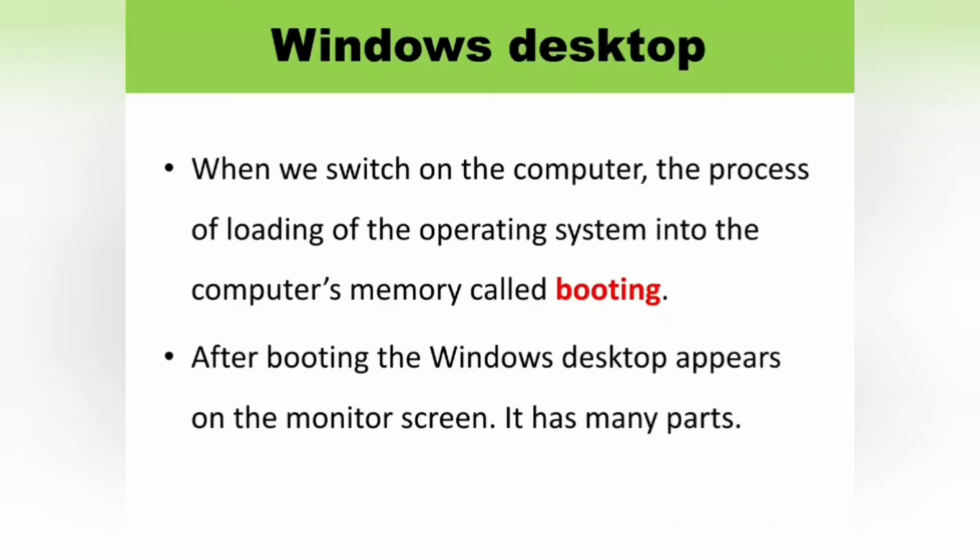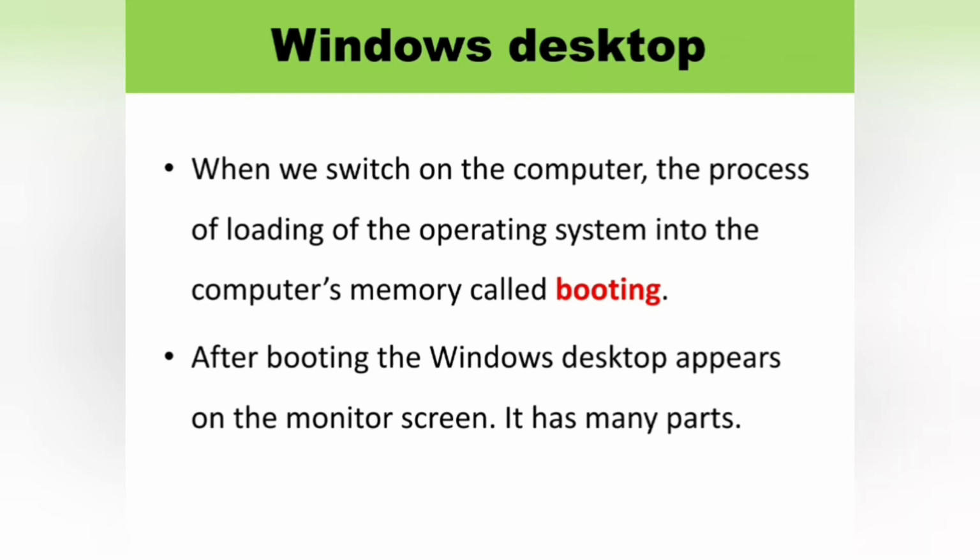Windows Desktop. When we switch on a computer, the Windows operating system starts loading into the computer memory, which is called booting. Once the booting process is complete, the first screen that appears on the monitor is called the desktop.